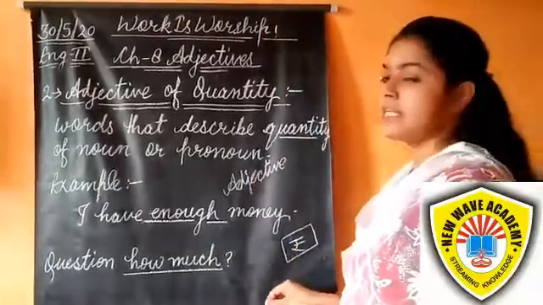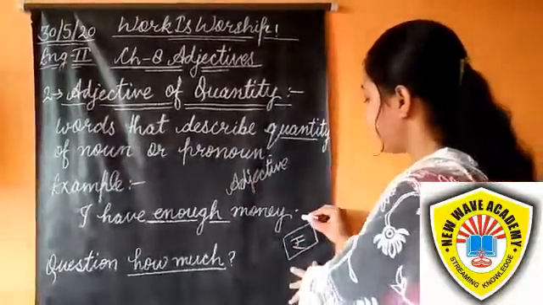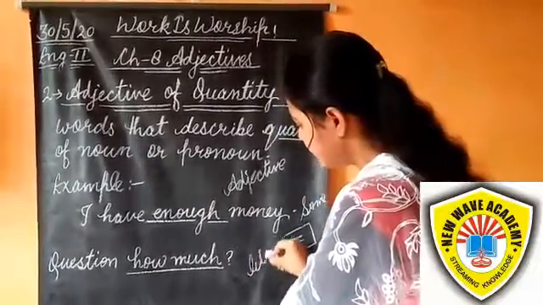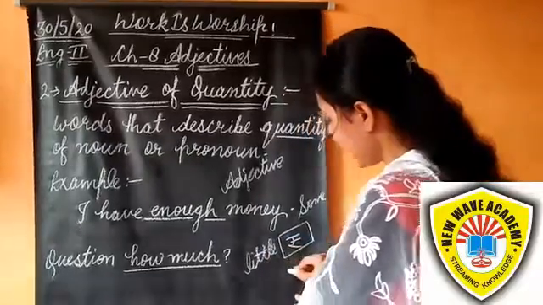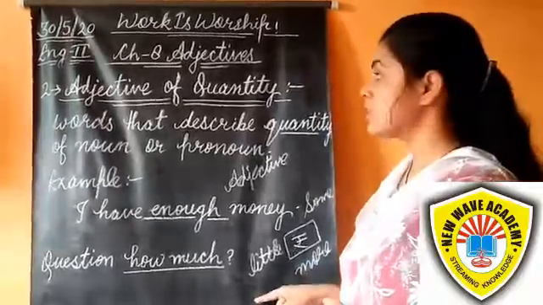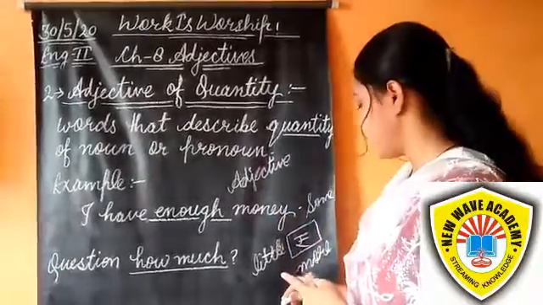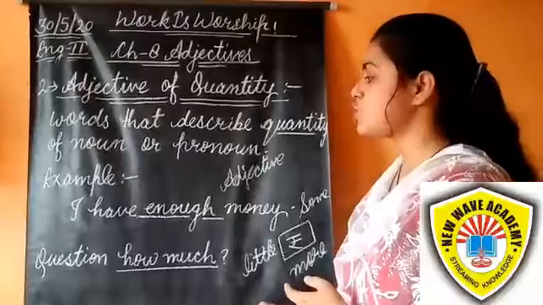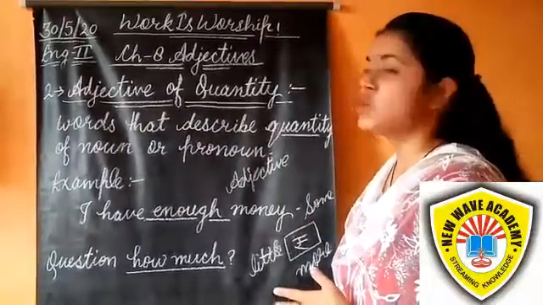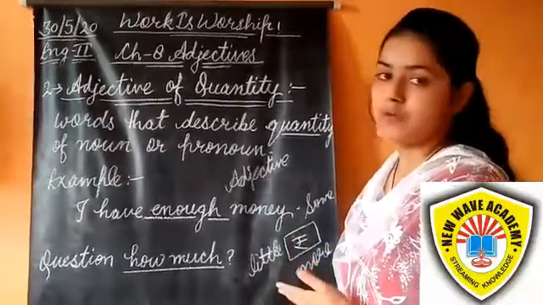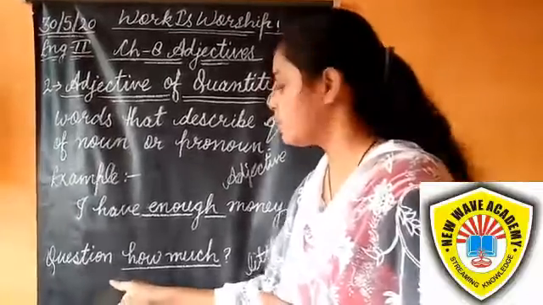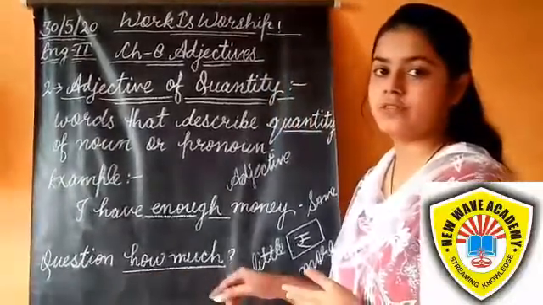We can also say I have some money, I have a little money, I have more money. These are all adjectives of quantity. More, little, some show the quantity of a noun or a pronoun, but they cannot show the exact amount. They are usually the answer to the question 'how much'.